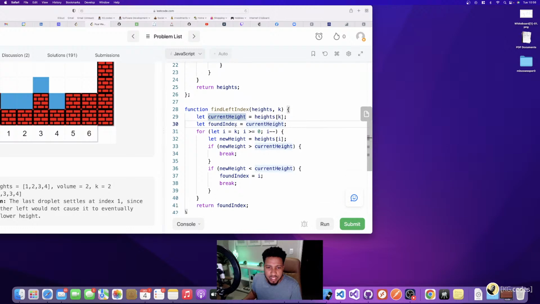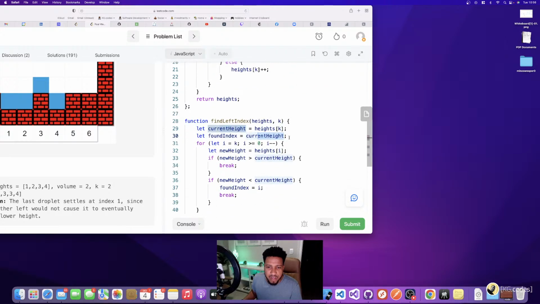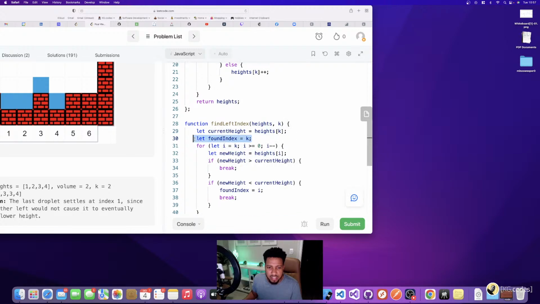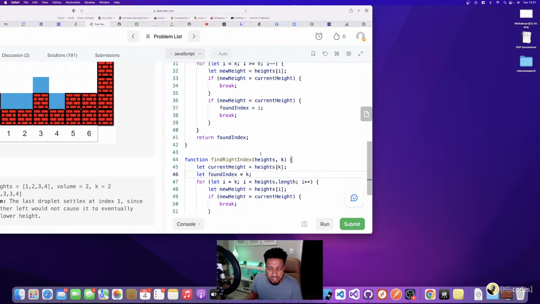And now I'm thinking, you know what? This is not right. This is why you find bugs. Here, found index actually shouldn't be current height. It should be K. I should start it at K, because a current height is not equal to an index. K is equal to an index.